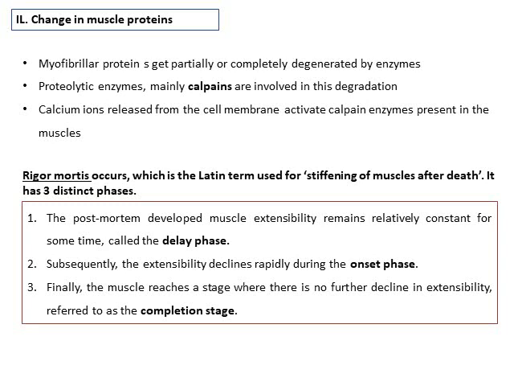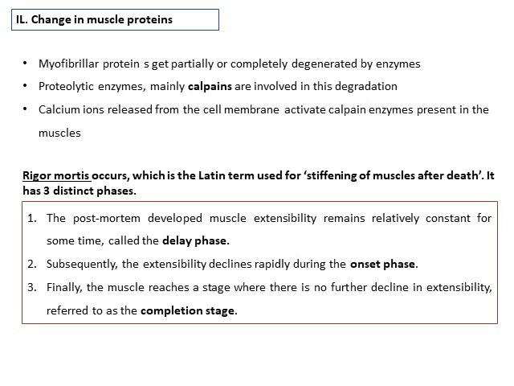This rigor mortis can be distinguished into three distinct phases. The delay phase occurs immediately after death. The muscle flexibility remains almost constant for some time. If you take a strip of muscle and test its flexibility with some texture analyzer, the flexibility of the muscle will remain constant for a while.